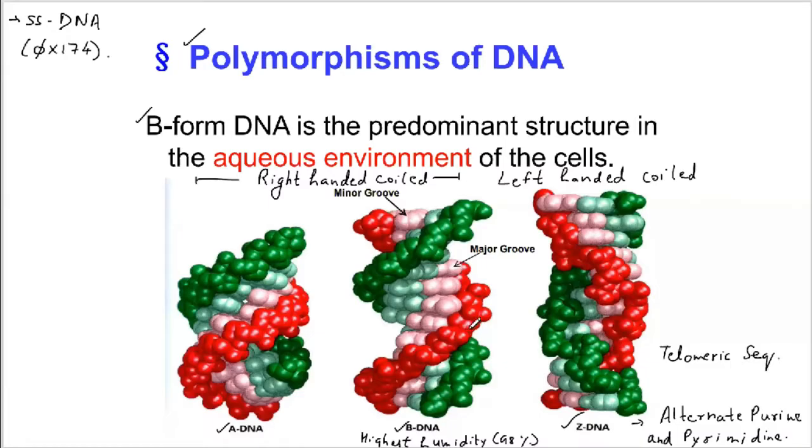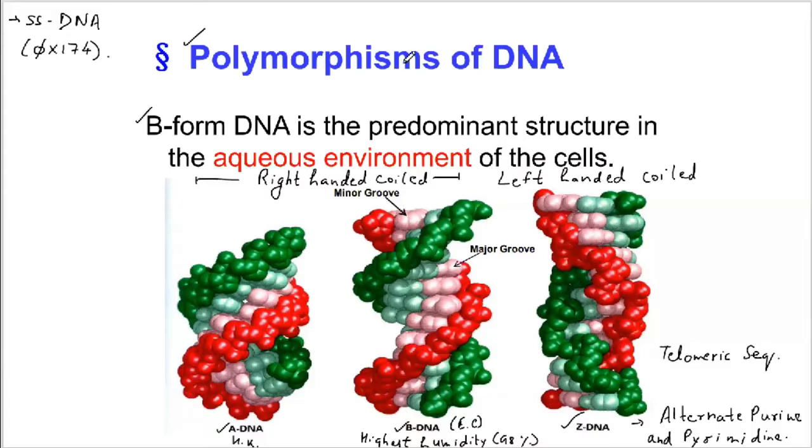The B DNA is usually present in the euchromatin region. The A DNA is present in the heterochromatin region. So all these DNA exist simultaneously in our cells.